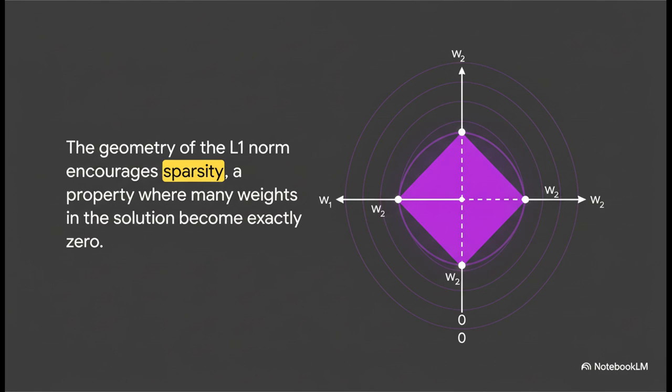The L1 norm, on the other hand, makes a totally different shape. Because it's using absolute values, not squares, the boundary it creates has sharp points and flat edges. It looks like a diamond or a square tilted on its side. And this geometric difference is everything. Those pointy corners actually encourage the model to set some weights to exactly 0, which is super useful for feature selection. But that's a whole other story. For today, we're sticking with the smooth, elegant geometry of L2.